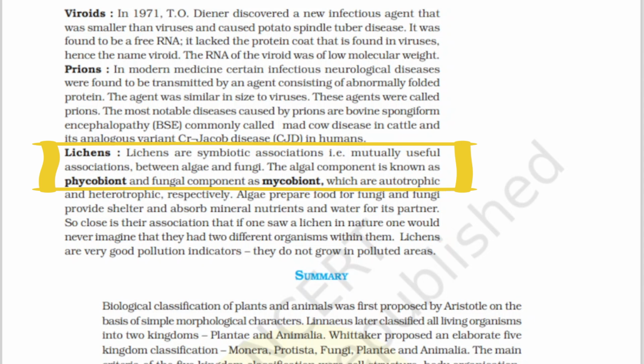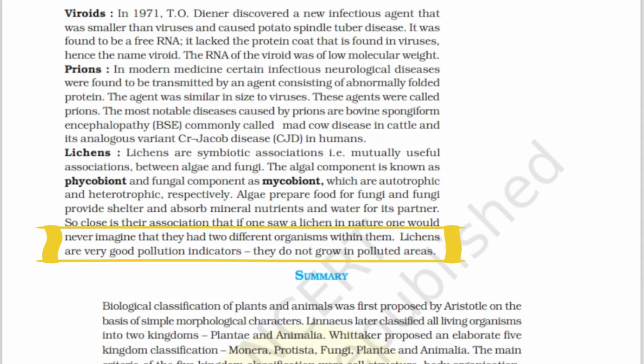Algae prepare food for fungi, and fungi provide shelter and absorb mineral nutrients and water for their partner. So close is their association that if one saw a lichen in nature, one would never imagine that there were two different organisms within it. Lichens are very good pollution indicators. They do not grow in polluted areas. This is also an important line.